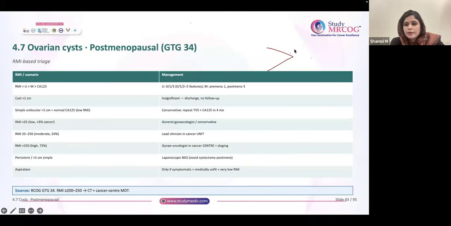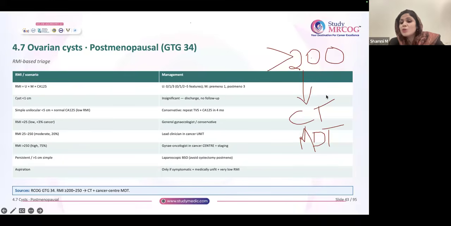So basically, RMI more than 200, high risk, right? These people, CT is the first thing you have to do. After that, it is MDT. Forgive my writing because I'm using my fingers and drawing this. Here also some questions come. RMI more than 200, next step to do? In the options, you will have CT and MDT.